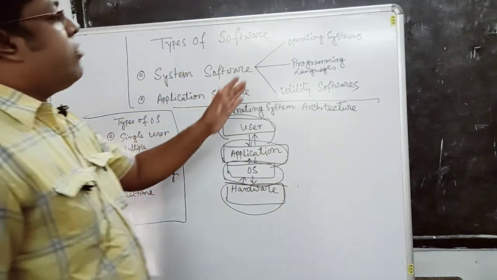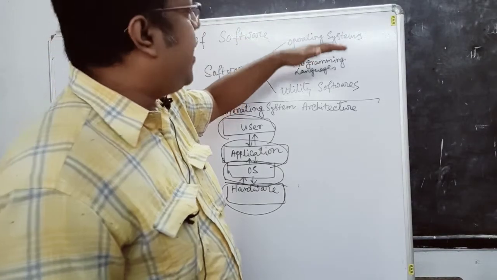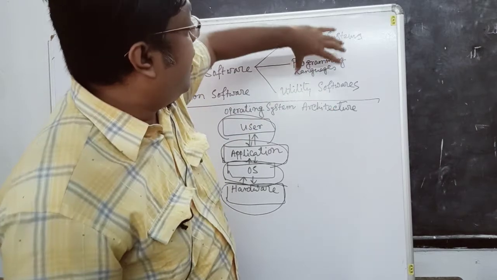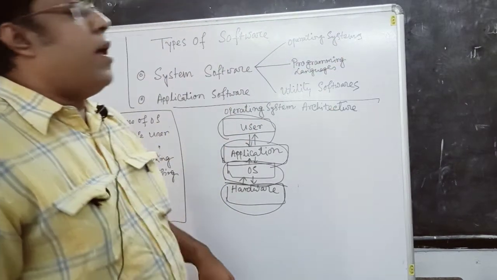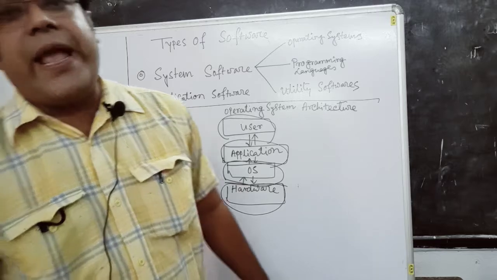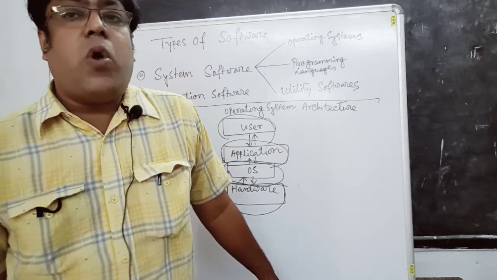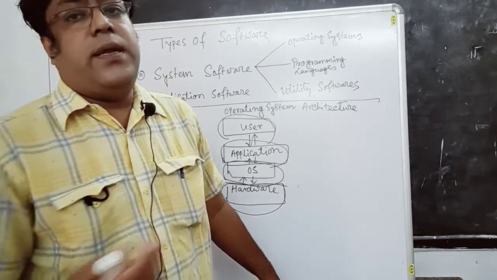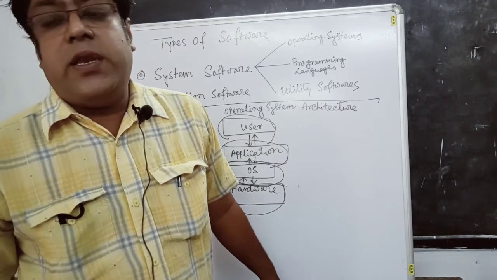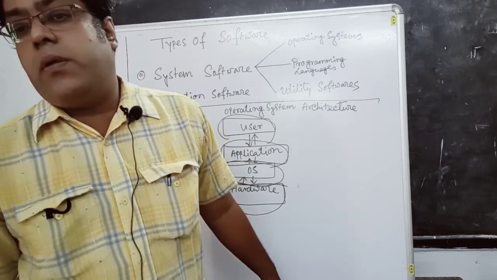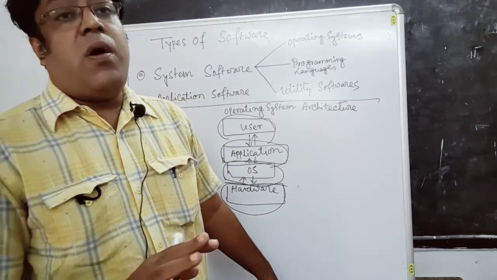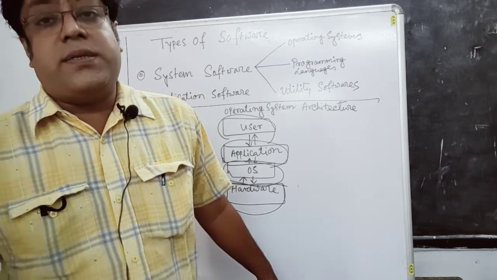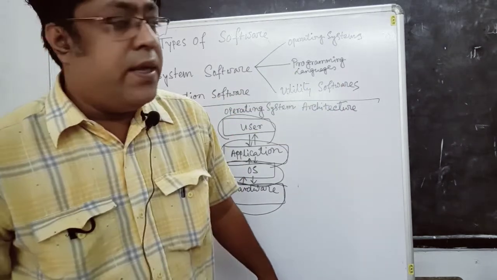So system software is actually classified into three different categories. Again, I am talking about the operating system, utility software, and the last one is our programming languages. What is language? Language is a communicative medium. Through language, we can talk to each other. We may talk in English, Hindi, Bengali, etc. All are languages that make a bridge between two or more persons.